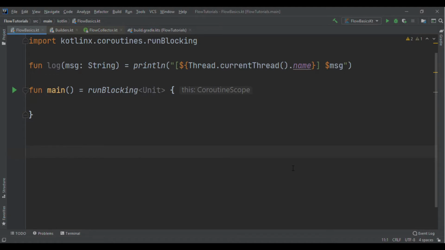You will learn in this video how you can get started with it, what is Flow, and also the operators that it is offering. But before I talk much about how we can get started with it, the first thing is what it is and why should we use it.